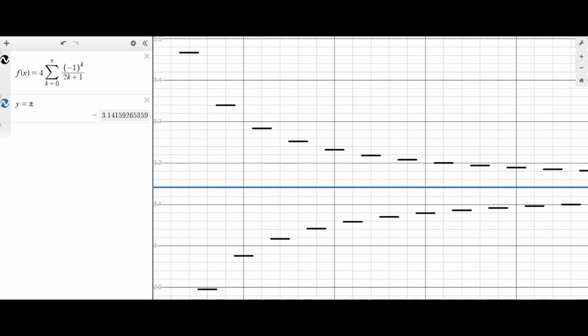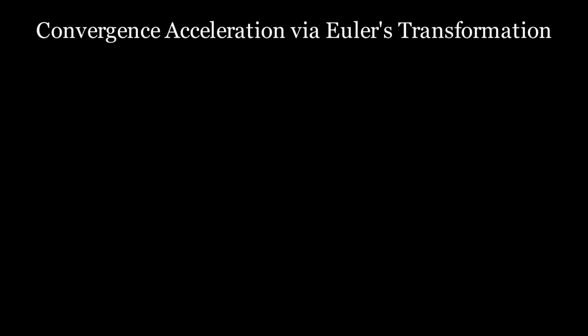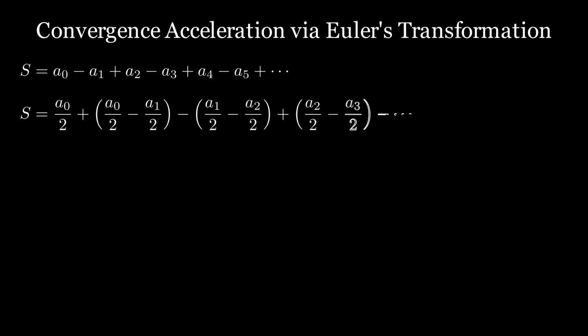So the convergence rate of alternating series can oftentimes be quite poor, with the Leibniz series oscillating up and down, maintaining a substantial error from pi. Every time we add or subtract a term, we go a little too far to the other side. Euler discovered that you can actually accelerate the convergence of an alternating series by converting it to a non-alternating form. This is achieved by shuffling the terms around, and it is known as the Euler transform.